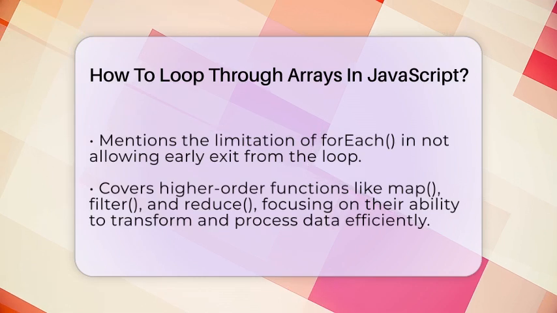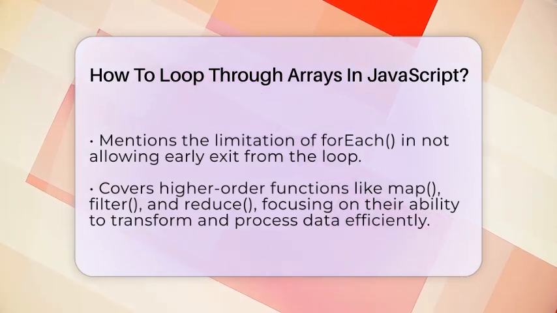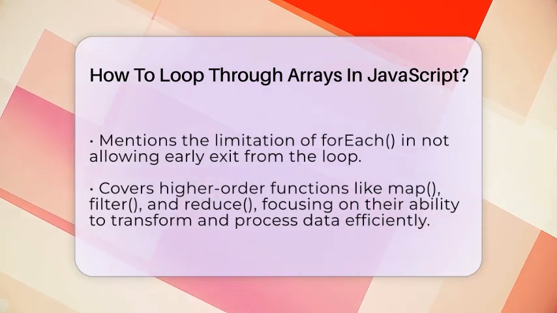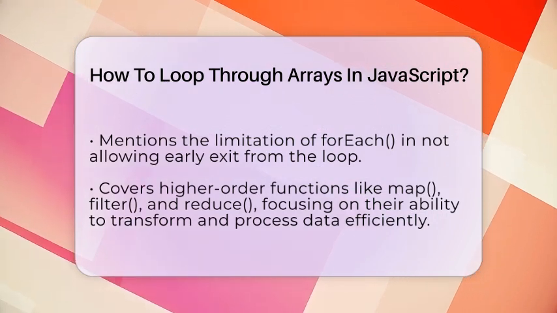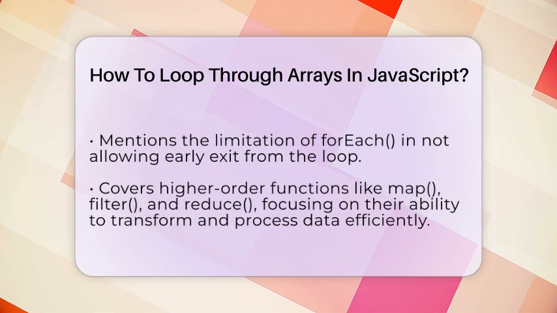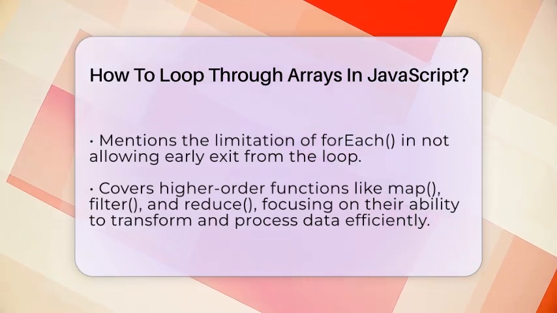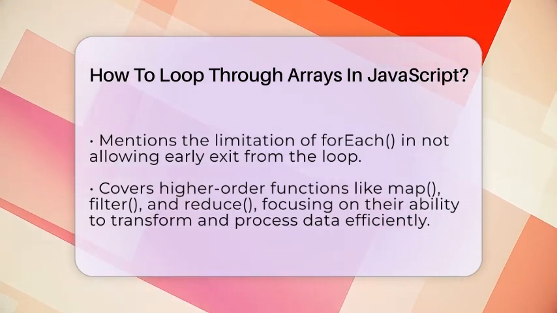Another popular method is the forEach function. This is a built-in array method that runs a function for each element in order. You give it a function that takes the current item as an argument. It looks like this: array.forEach(function(element) { console.log(element); }), or with newer syntax, array.forEach(element => console.log(element)). It's great for quick, straightforward tasks like printing or updating data, but you can't break out of it early if needed.